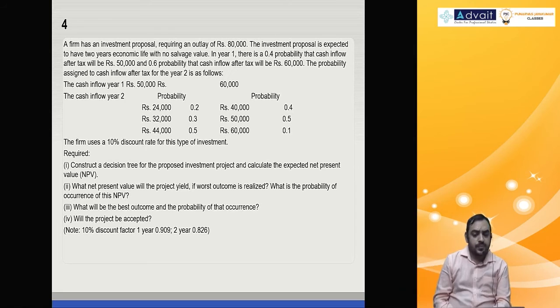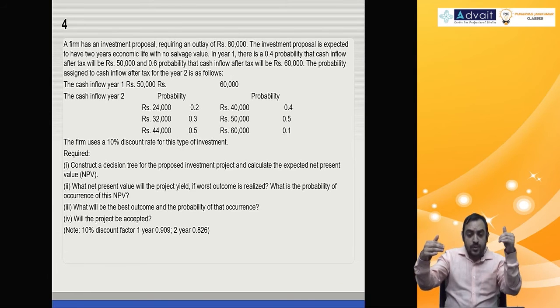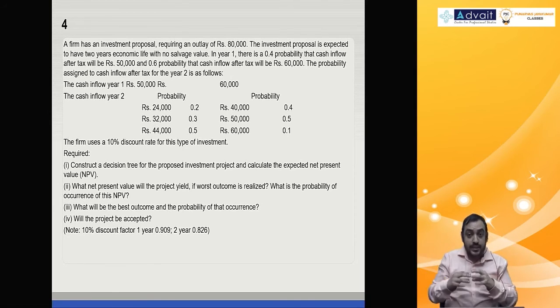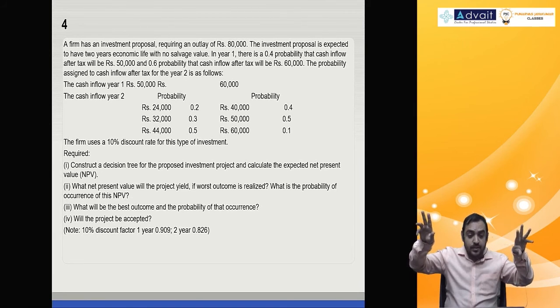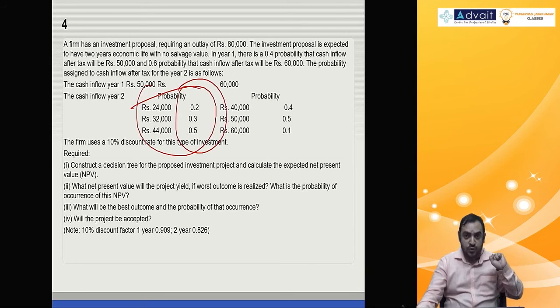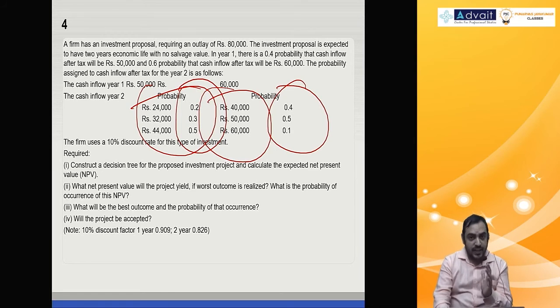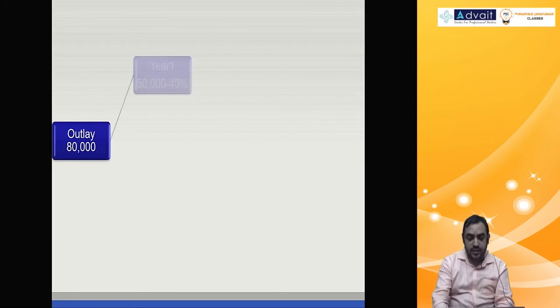So if you look at the question, first thing is they ask us to draw the decision tree diagram. So let's get that first. That will give us clarity for the next set of questions. So year 1, there are two possible cash flows, either 50,000 or 60,000, and the probabilities are 0.4 and 0.6. Those will further divide into 0.2, 0.3, 0.5, with cash flows 24,000, 32,000, 24,000. And the second branch will further divide into 0.4, 0.5, 0.1, with cash flows 40,000, 50,000, 60,000. So let me explain, then you please write it down. You have to write down this part, you have space in your material.